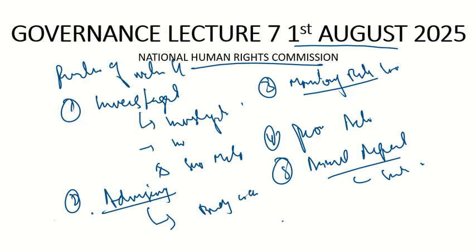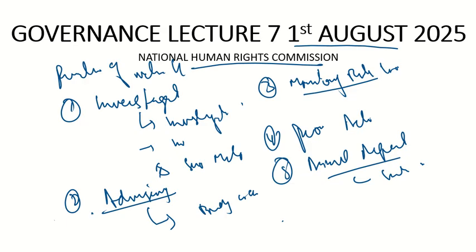Similarly, it reports what is happening in various institutes, in jails and in lockups, how many promotional activities they have done, and how educated people are now with respect to that. It will give the annual report, and this will be submitted to the government. So these are the roles played by the National Human Rights Commission.